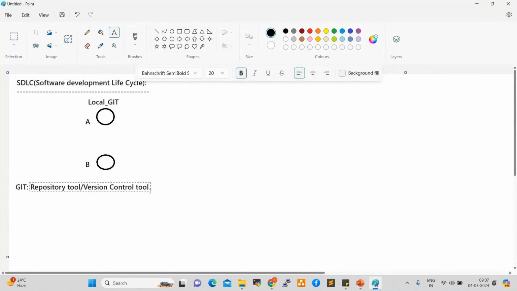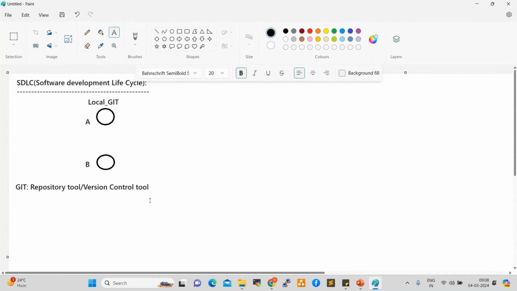So what is a repository? Anyone? A repository is where we store our data, where we store our source code. It can be any data: binary files, image files, video files, audio files. It is where developers store the source code, right? It's nothing but a repository where the data will be stored. It can be any data.